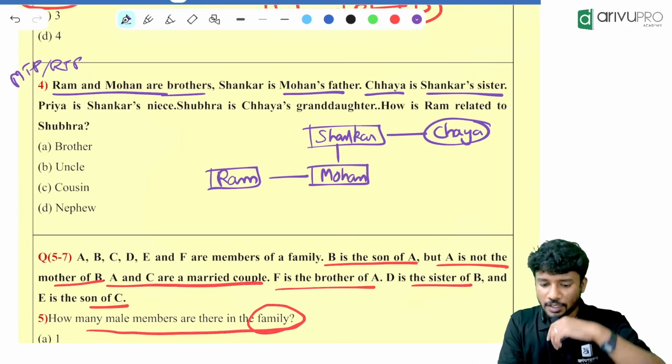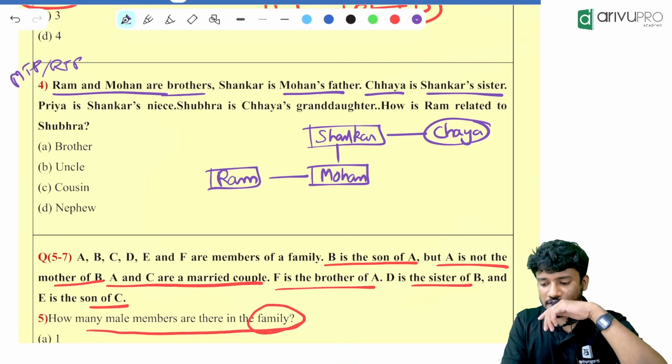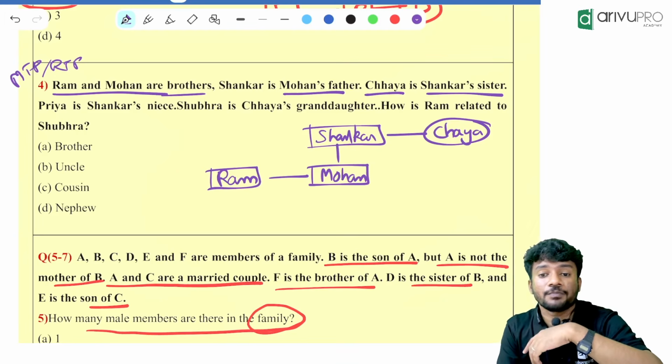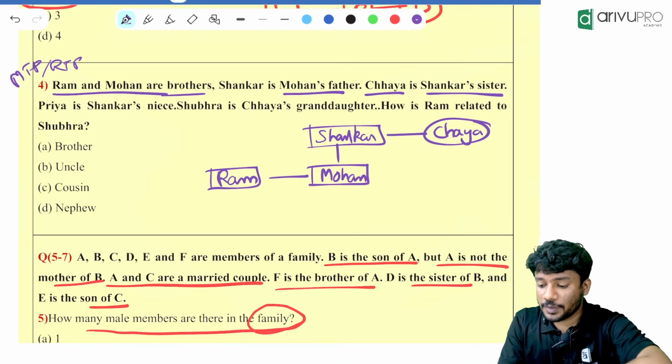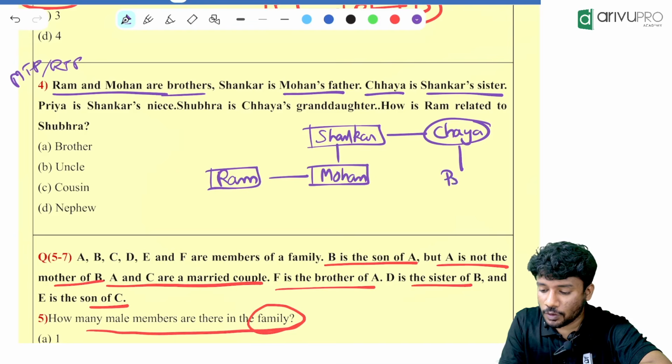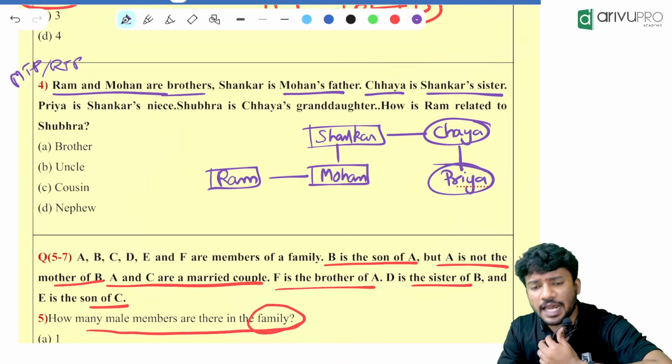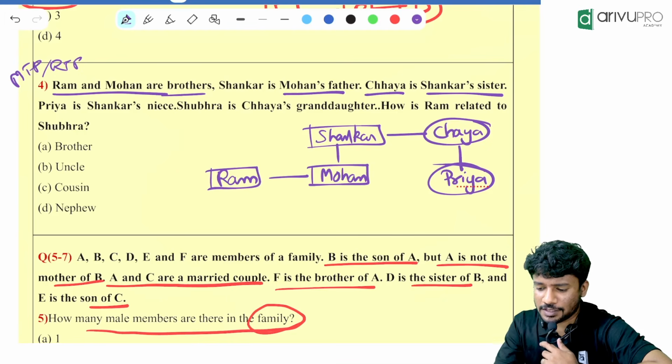Then Priya is Shankar's niece. Priya is Shankar's niece means where will be the position of Priya? Sibling's daughter, so Chaya's daughter is Priya. You will put a circle. Then Shubhra is Chaya's granddaughter. Granddaughter means Priya's daughter will be Shubhra.